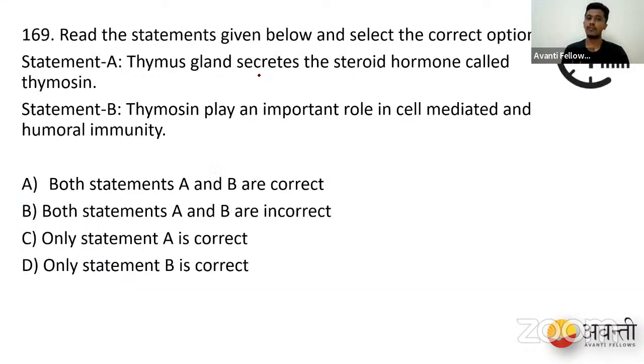So we have another question. Thymus gland secretes steroid hormones called thymosin, and thymosin plays an important role in cell-mediated and humoral immunity. So both statements A and B are correct. Both statements A and B are wrong. Only statement A is correct, or only statement B is correct. Make it fast, people. Let's see what's the right option.